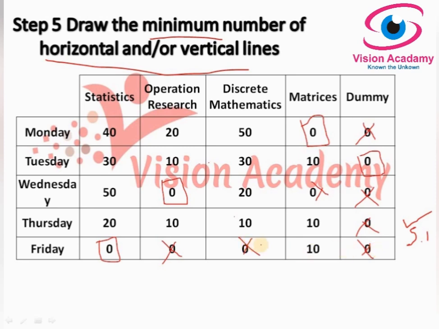Tick mark columns which have zeros in the marked rows. Look at here. This is a marked row. So in which row we have to tick mark columns which have zeros in the marked row? Is it not that zeros are there? Yes, here zeros are there.